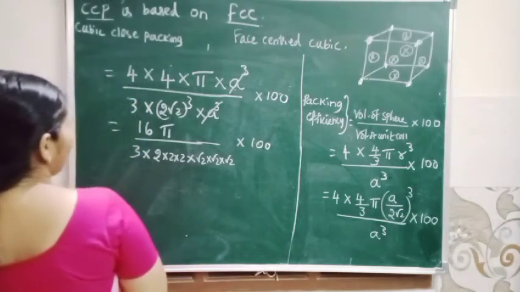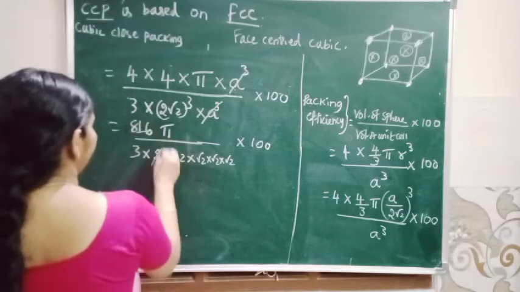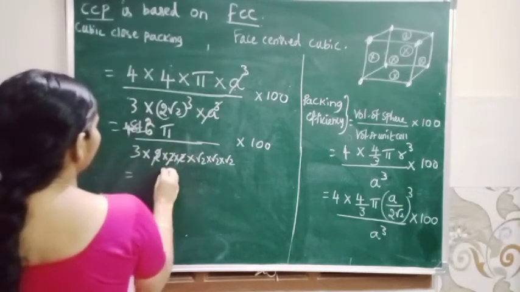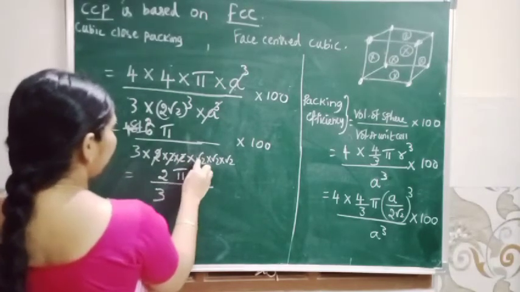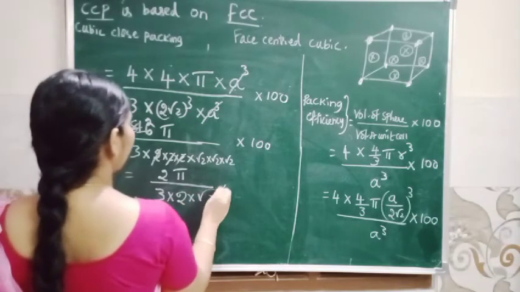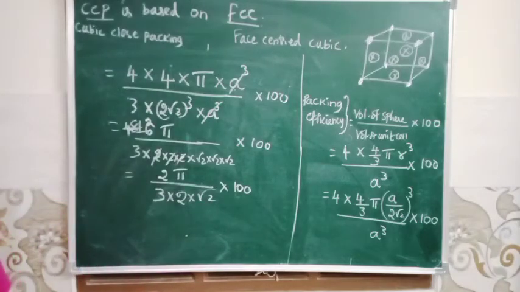Okay, so here 8, here 4, cancel 2, isn't it? So 2 pi by 3 root 2 into root 2 into root 2 into 100. So what is the value?